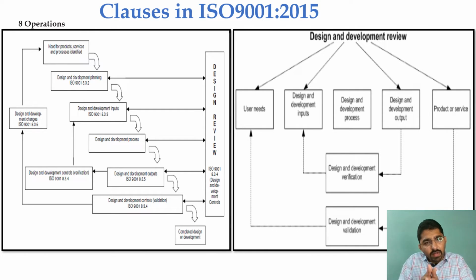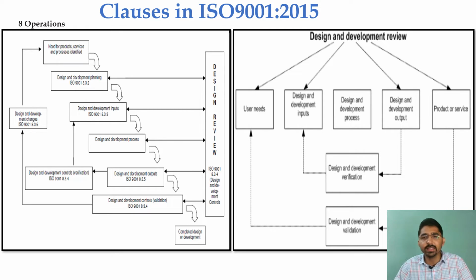Whenever we say verification, what are we verifying? We are verifying a set output against a given input. So this is called the verification. Let's say it has been verified successfully. Then we go to the validation step, where for all the activities we create documented information by carrying out the validation activity, to see whether we are getting the desired or specific attribute of a given product time to time or batch to batch. Once all this process has been successfully completed, then the design and development is completed.